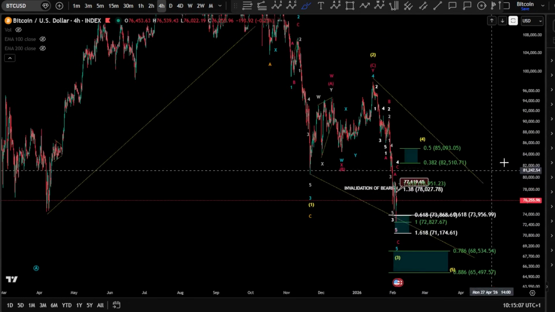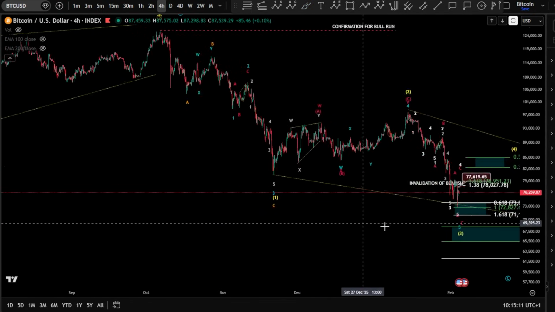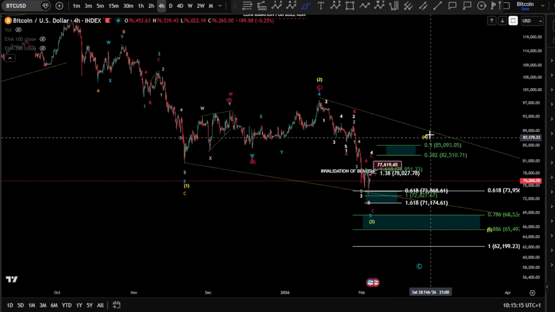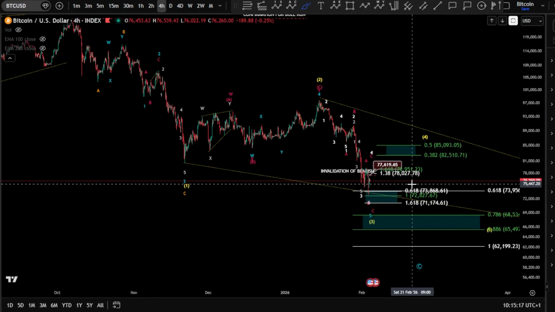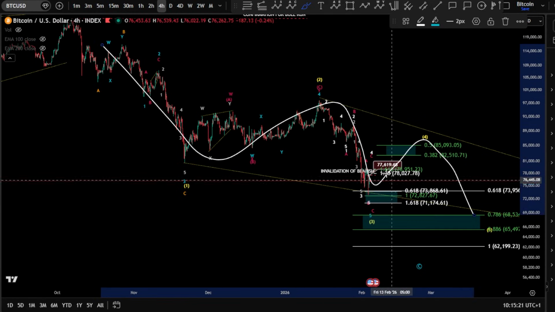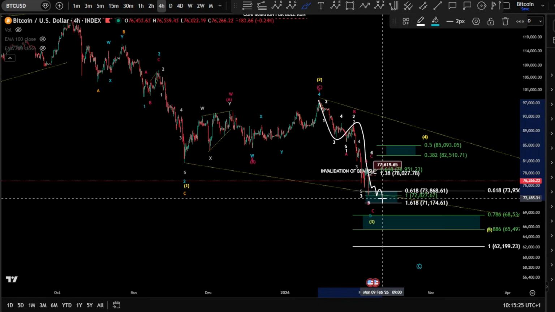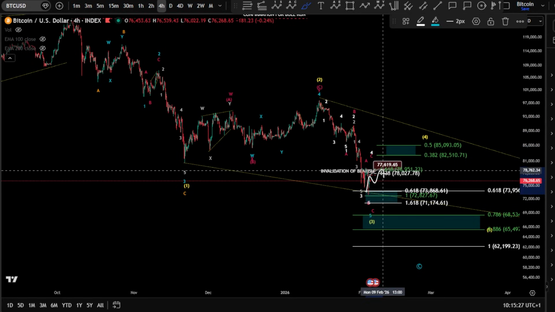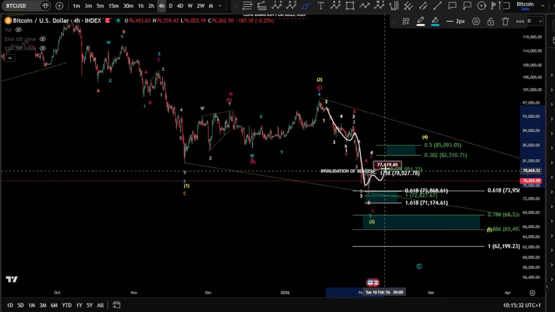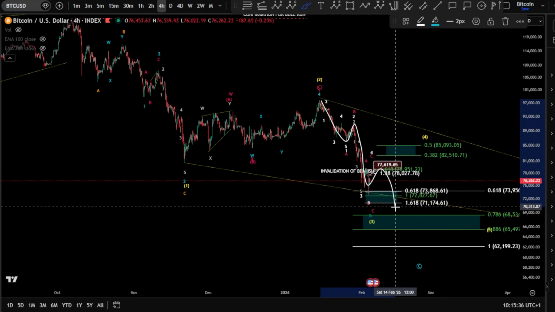I will consider a wave 5 finished then internally over there as an impulse. But for this, we need evidence, okay? We need to break really higher here, the 80K, I would say, and then, of course, to claim something, 85K to push for a wave 4, even potentially higher. Meaning 1, 2, 3, 4, and a 5. So currently I'm still stuck right now in this wave 3. Is it going to be still another correction to finish it? Or is it going to be, of course, a bigger wave 4 and a 5 to finish a huge impulse 1, 2, 3, 4 and a 5?